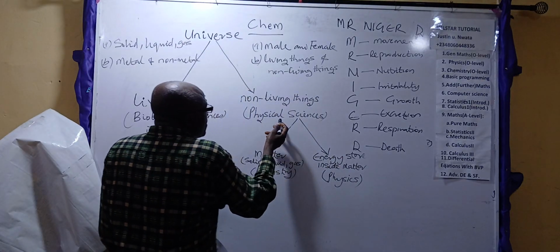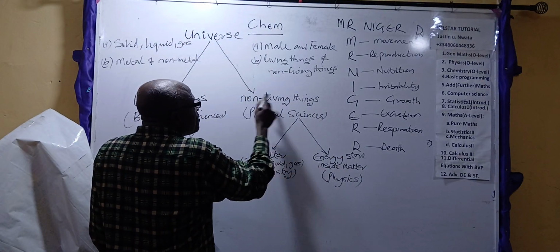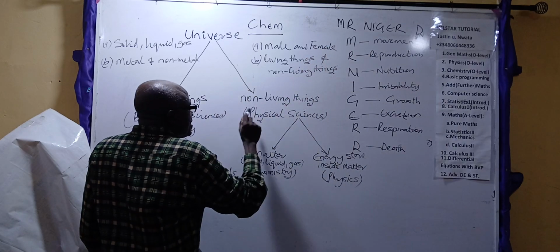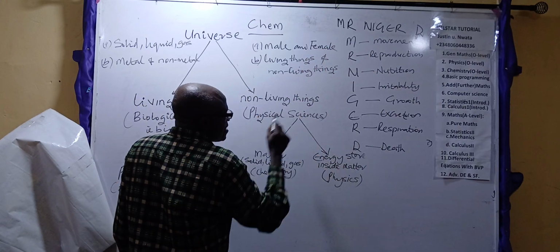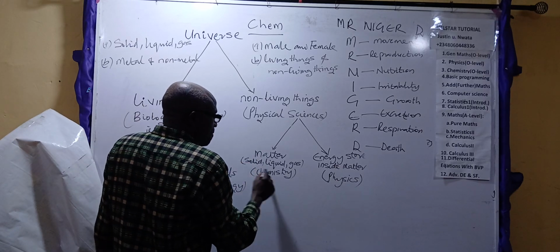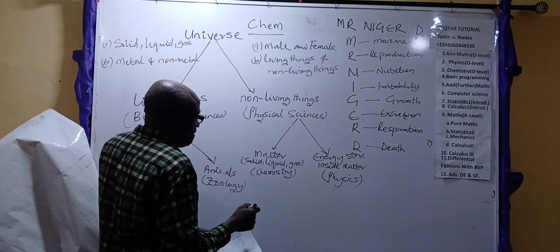Then the other way, non-living things, which do not satisfy this quality, Mr. Niger D. The study of non-living things is called physical sciences. And physical sciences is divided into two: chemistry and what? Physics.